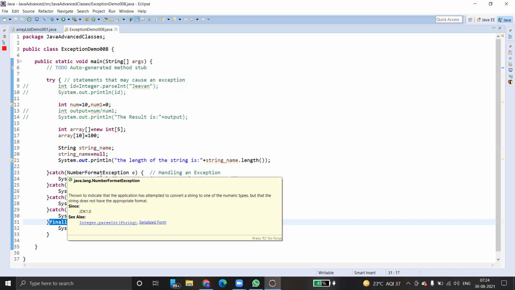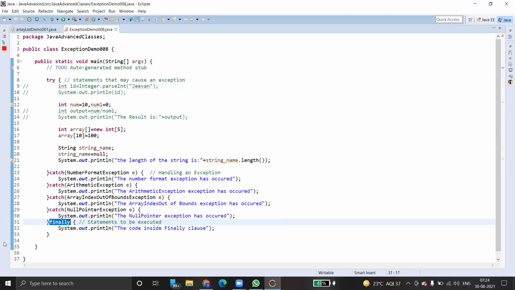There is one more category called runtime exception. Runtime exception has a few more subclasses. What are those classes under runtime exception? Runtime exception contains arithmetic exception, array index out of bounds exception, number format exception, and so on. Whatever exceptions we are dealing with currently are actually runtime exceptions. Is it clear?